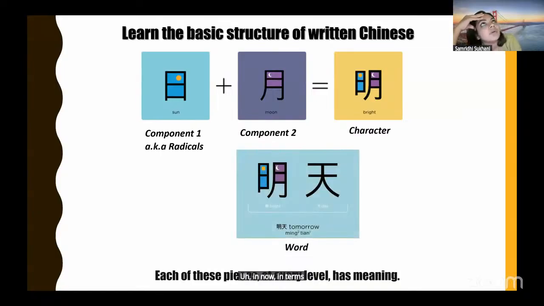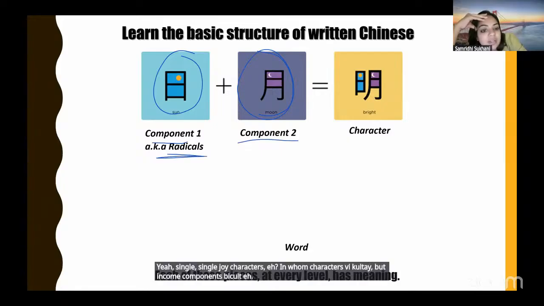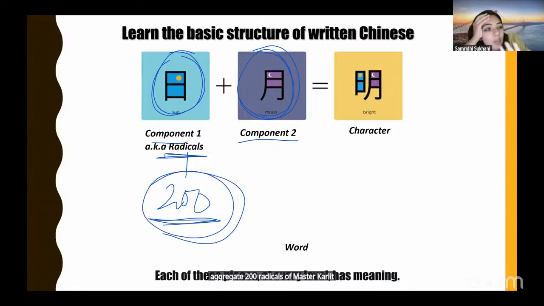In linguistic terms, these single characters, we call them characters, but we also call them components, and sometimes we also call them radicals. These single components in the form of radicals, in Chinese there are 200. If you master these 200 radicals, you can learn any complex character very easily. Obviously we don't do all 200 together, we do it as we go along, but the way it functions is, in Chinese there is something called radicals, and they are very limited. There are 200 radicals and all the Chinese characters are made up of these 200 radicals.